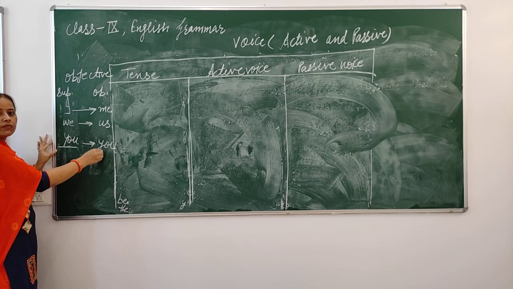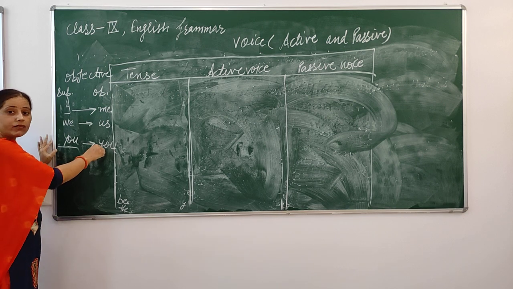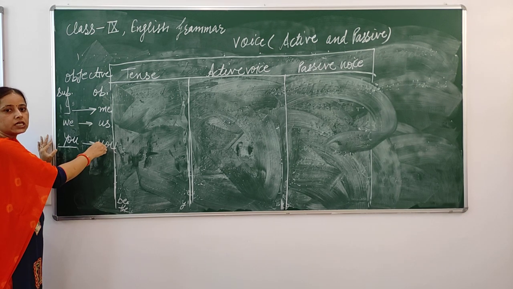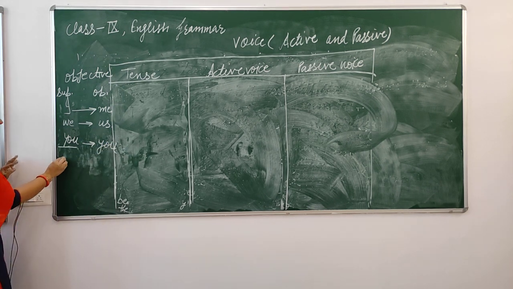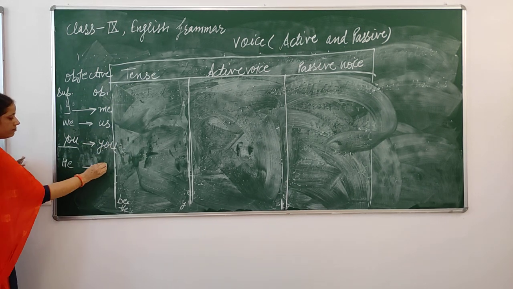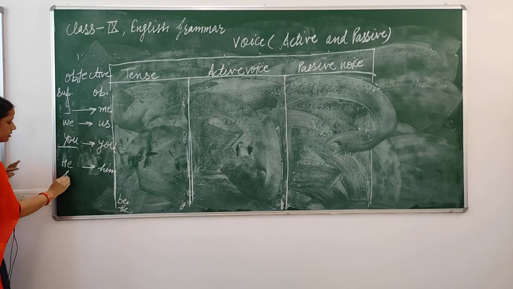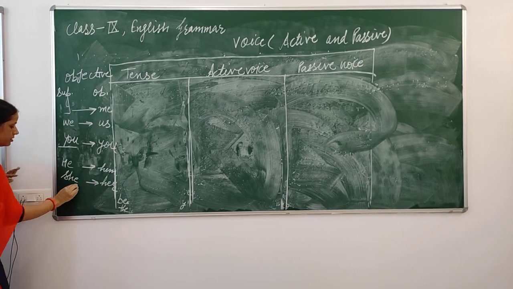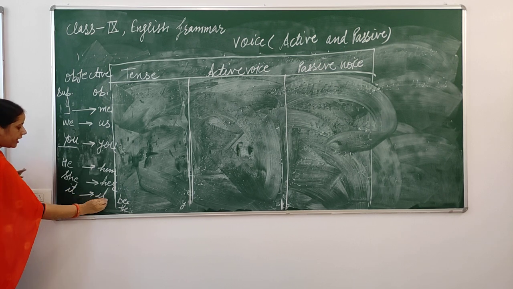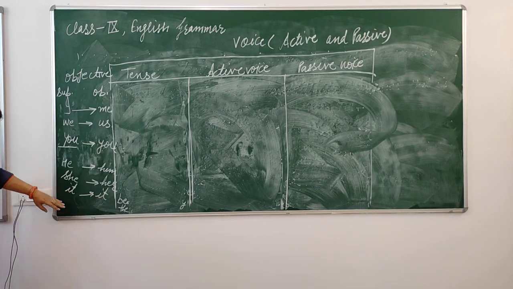When it comes after the main verb, it will be considered the objective form. After that, he, him, she, her, it. Again, in the case of it, if it comes before the main verb, then it will be considered the subjective form.